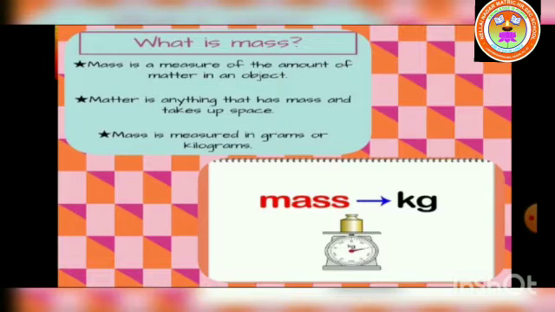So, mass is a measure of the amount of matter in an object. Matter is anything that has mass and takes up space. Mass is measured in grams or kilograms. So the symbol of mass is kg.